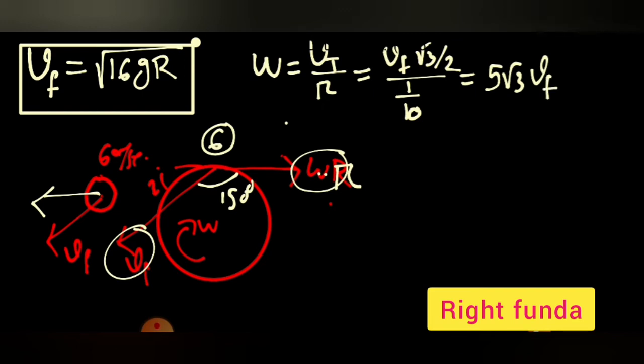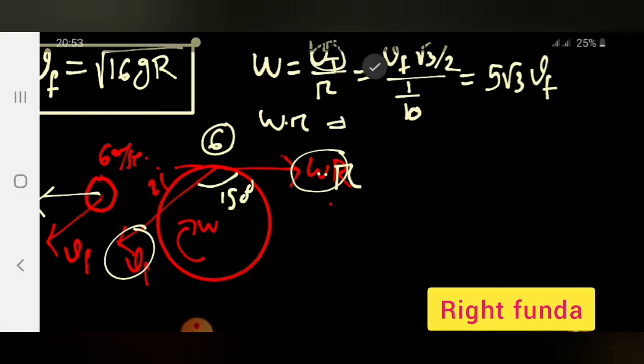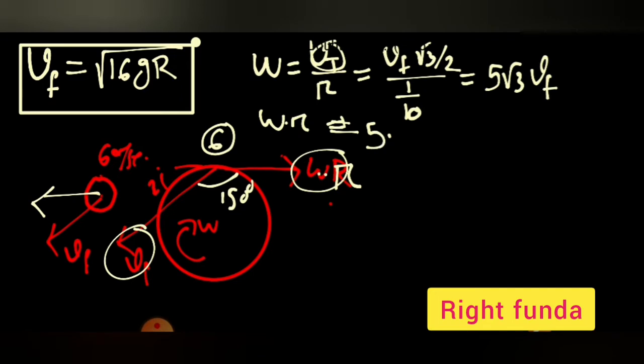And if I want to calculate omega into r, we can get the same as Vt. This is equal to omega r is equal to 5 root 3 Vf. And Vf we know. So with this value we know this one, and the Vf we know this one.